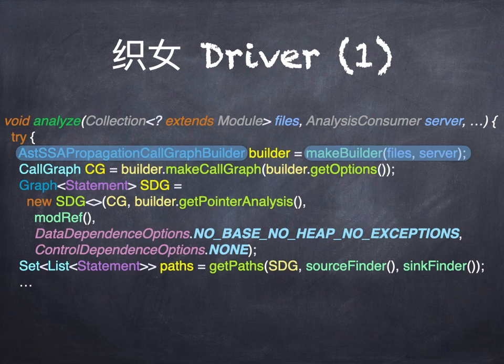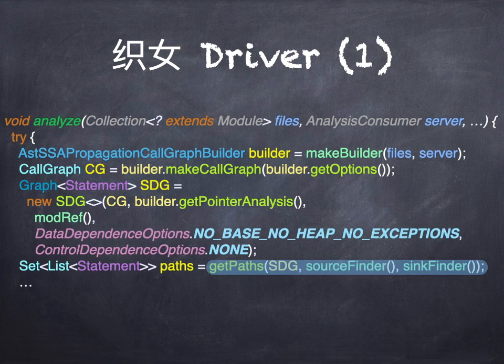So once we have a builder, we then get the call graph, CG. And once we have the call graph, we create the SDG, the system dependence graph, which is essentially a whole program data flow graph built context sensitively using IFDS. And once we have that graph, we use it for getting the paths. We'll look for all the tainted flows through the SDG. And we'll come back shortly to what we do with the paths.